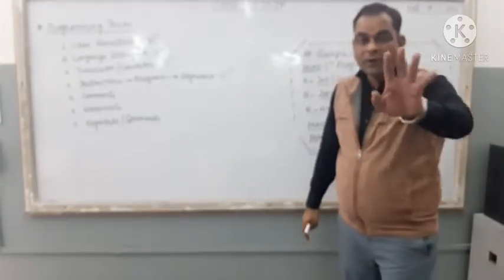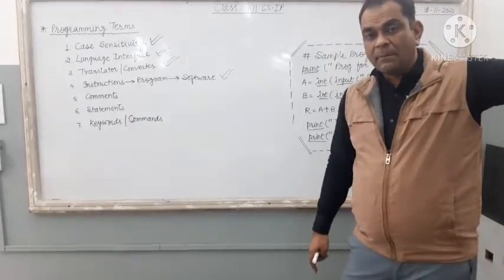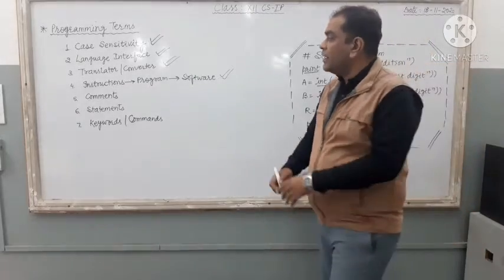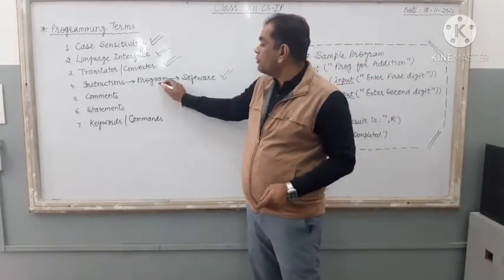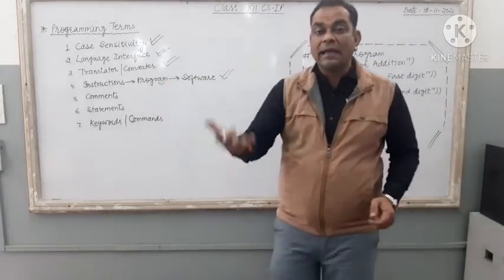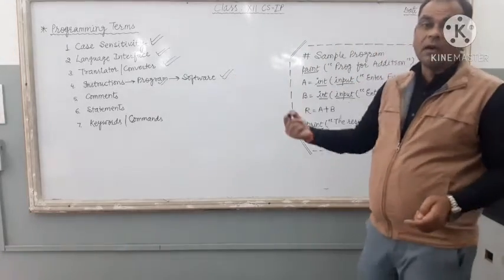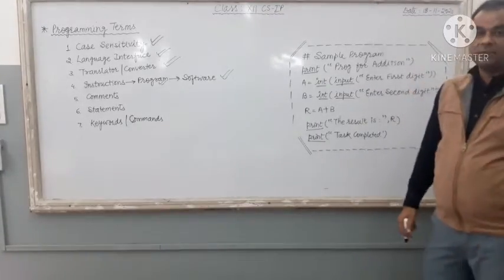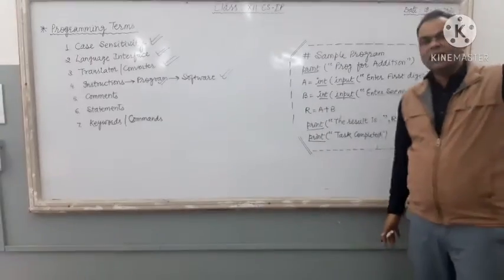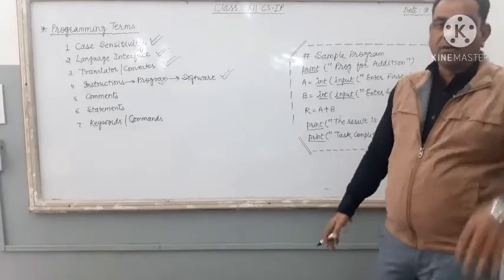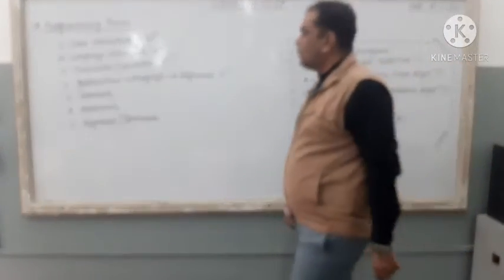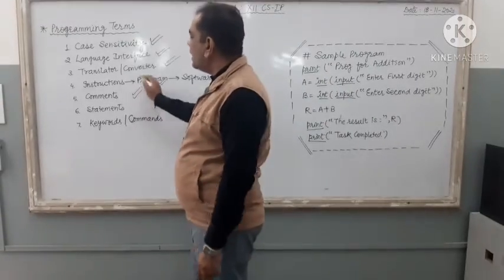Clear? अभी हम सॉफ्टवेयर बनाना नहीं सीख रहे हैं. सॉफ्टवेयर बनाना ये आपके रहेगा क्लास 12 के अंदर. Right now we are in class 11. We are going to learn what is a program, what are instructions, and how we can build a program from instructions. Right? The software section is a bigger approach. It is there in class 12. Done? Now the next thing, comments.